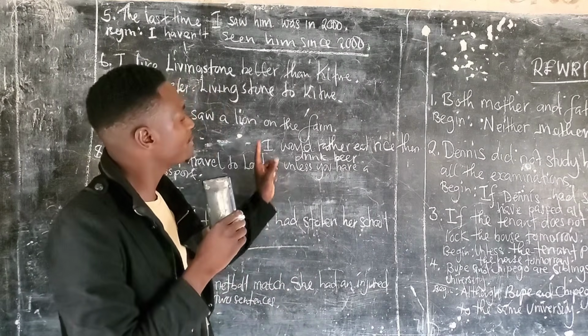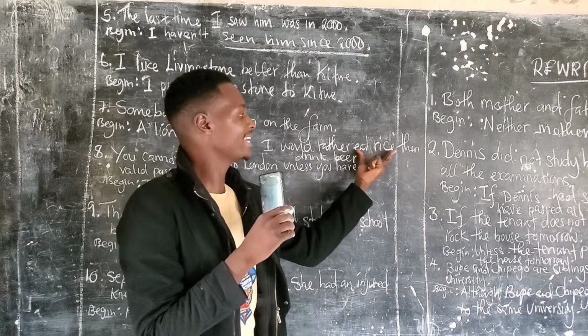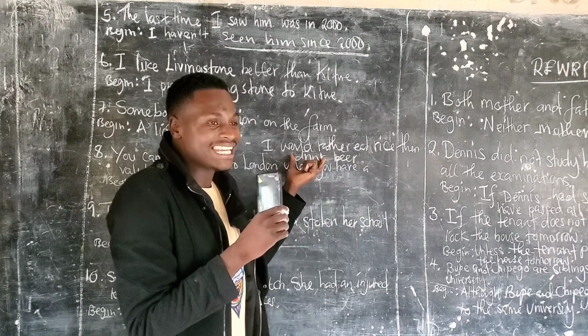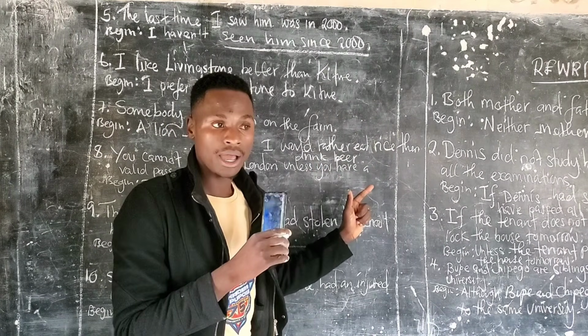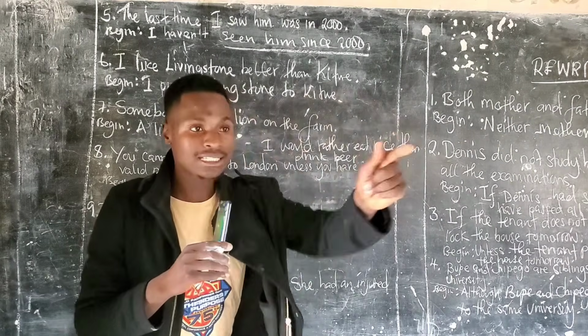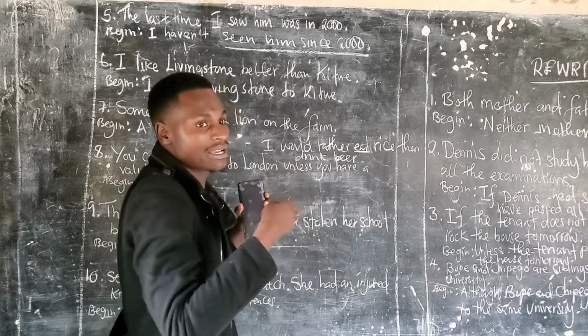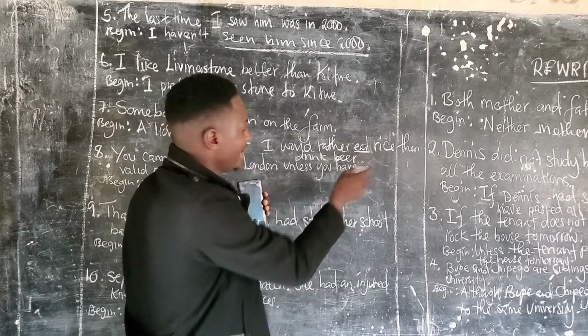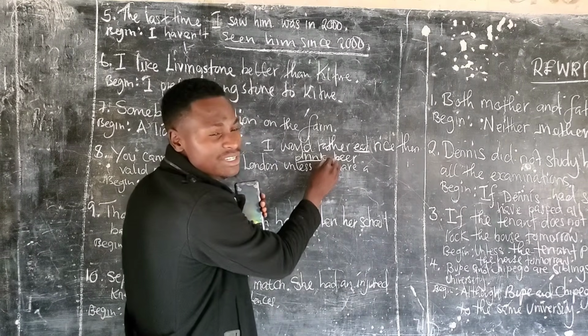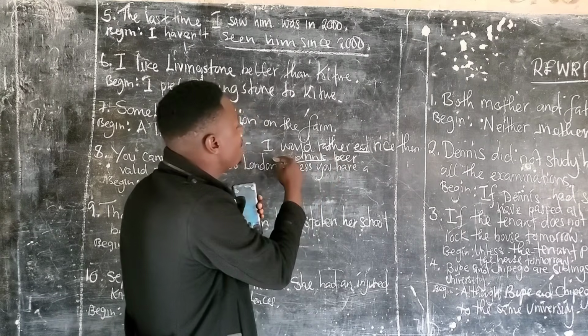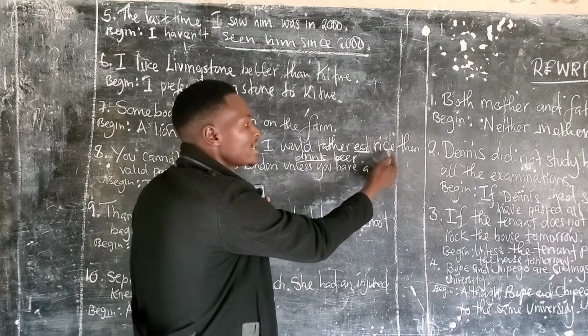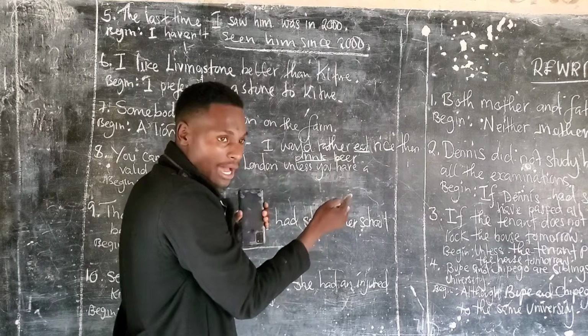So this one would be I prefer eating rice to drinking beer. Are we together? Listen, the verb here is eat. Now when using prefer, it will be eating. Here it is drink. This one becomes drinking. I prefer eating rice to drinking beer.